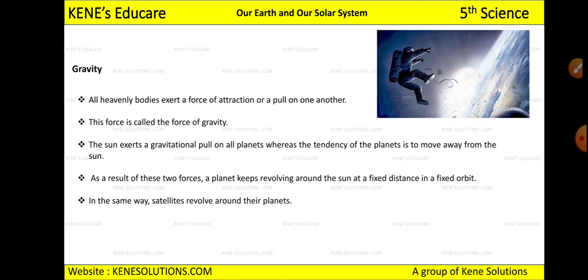now next is gravity. Now have you heard a story of Newton? A scientist named Newton, he was sitting under an apple tree and he was just observing, he was just thinking something. Okay, and what do you think what might have happened? An apple fell down on his head.